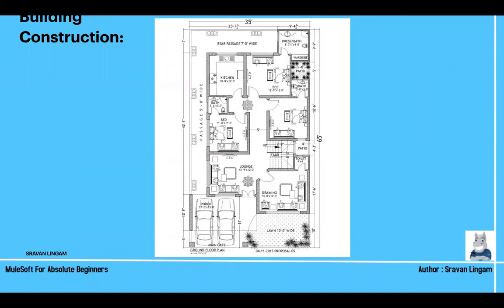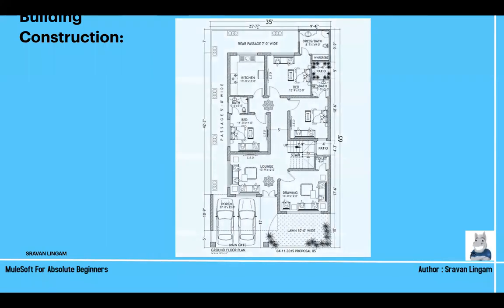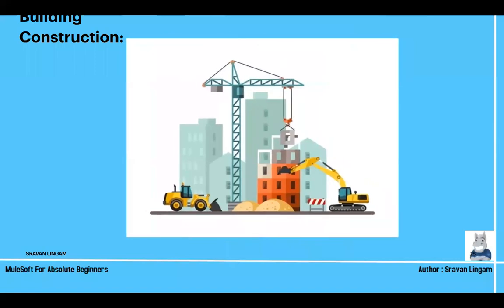By seeing that API specification, you will get to know what type of API it is, what request it is accepting, and what response it is giving. So in this building construction example, once you have planned and have all this plan ready, then you will go to some architect, or get government permission. You will get the permission.